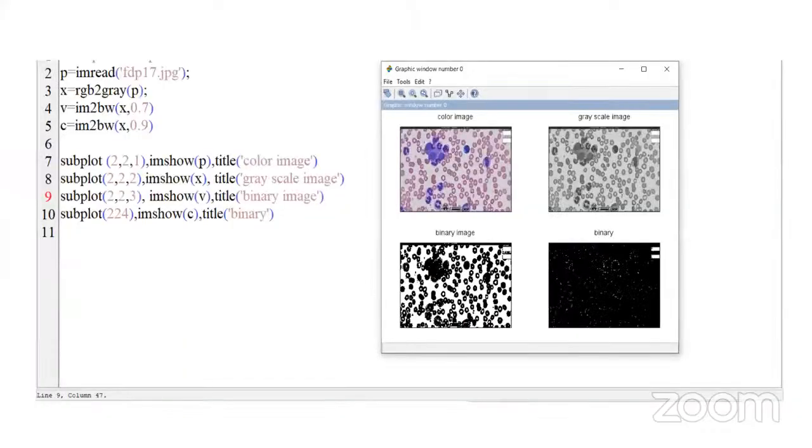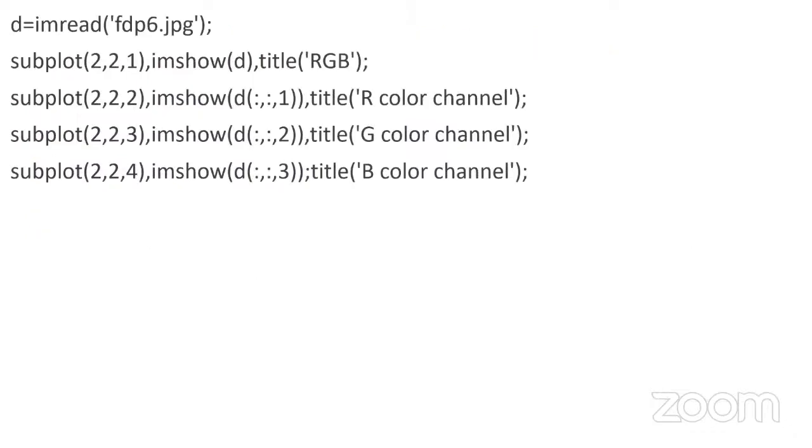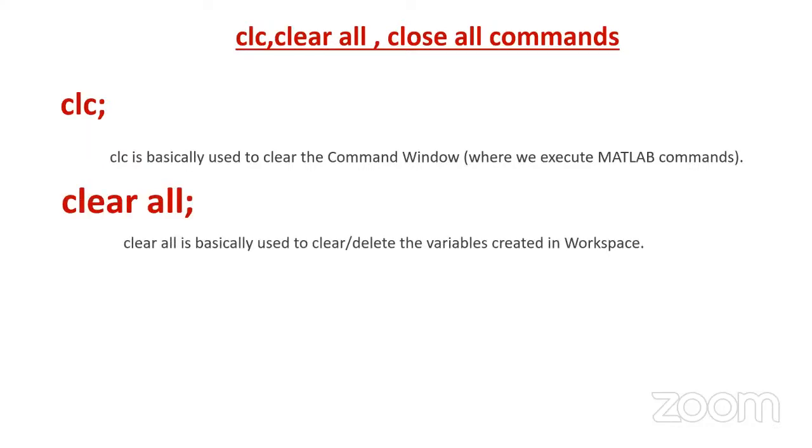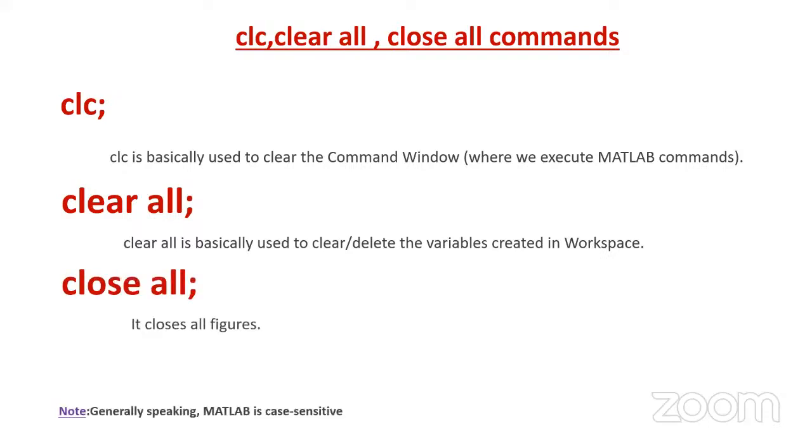Up to here, we completed all the basic functions required for our programs. I already told you what clc is. It will basically clear the command window. And clear all means it will delete all the variables in the workspace, but for now it's not required for us. And close all is very important. Close all means it will close all the figures from previously executed programs. And obviously Matlab is case sensitive, so that is also very important.